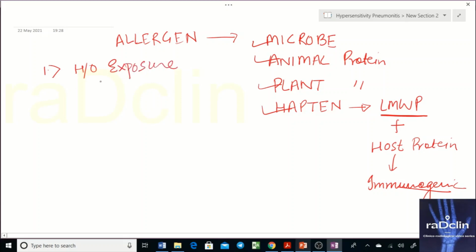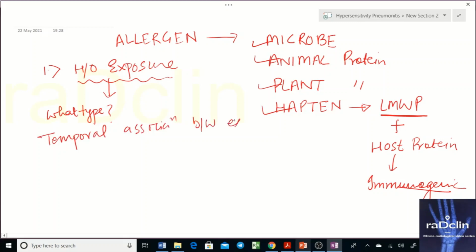So history of exposure is important, and when you are retrieving the history, the questions you ask are primarily related to what type of exposure it was, meaning exposure to what, and whether there is a temporal association between exposure and symptoms or radiological findings.